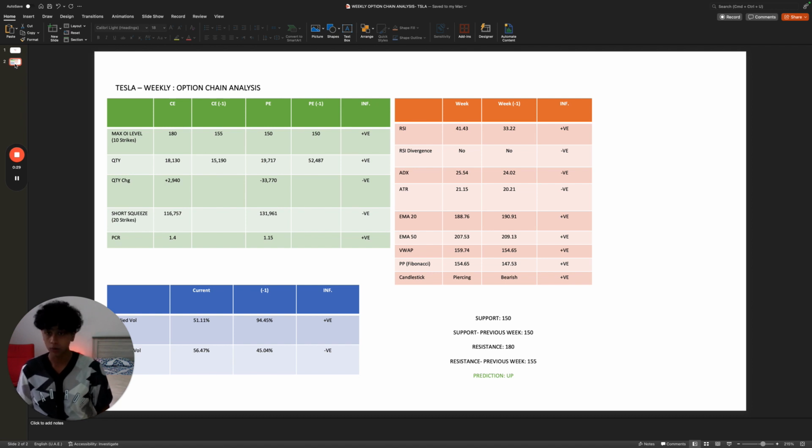PCR is 1.4, which is positive. Implied volatility is much lower, which is positive. Historical volatility, however, is higher, so that's a negative. RSI is higher, that's a positive. RSI divergence is not there, so that's still a negative.